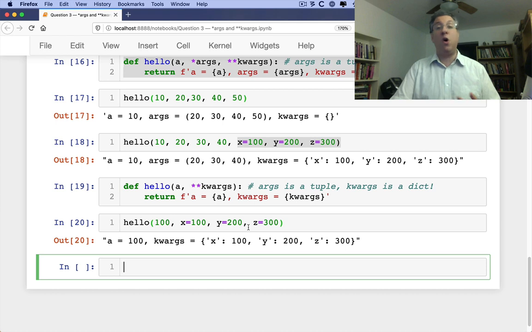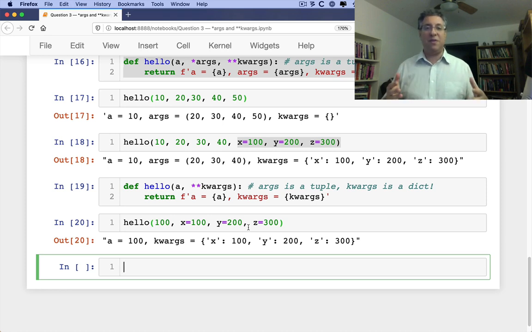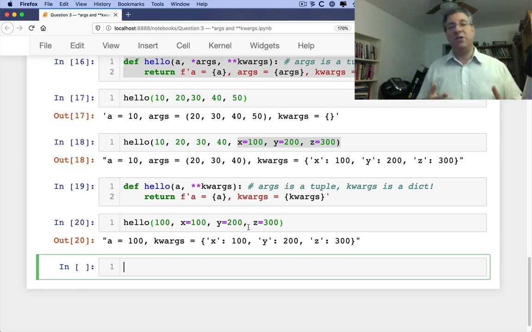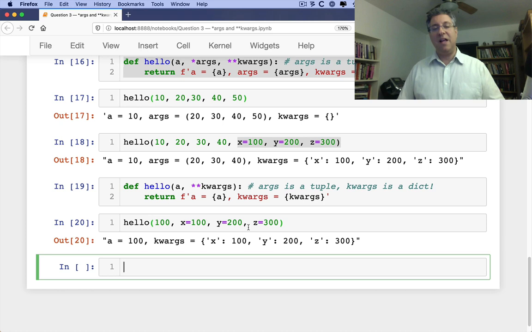These are used all the time in Python, all the time, because it's very common for us to want to take any number of arguments and do something with them. It's very common for us to want to take keyword arguments and do something with them. But again, with splat args, you're not going to want to pull them out by index. You're going to want to do a for loop over them, maybe a list comprehension over them. With double splat kwargs, it's a little hazier, but there are plenty of examples of functions that use each of these and both of them.